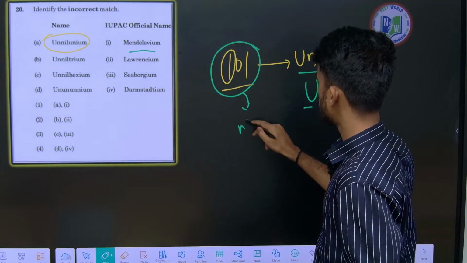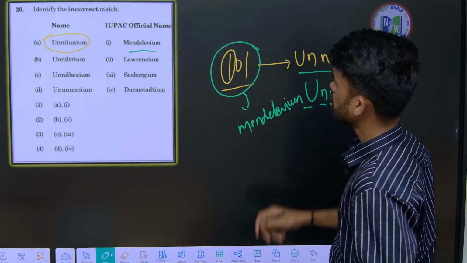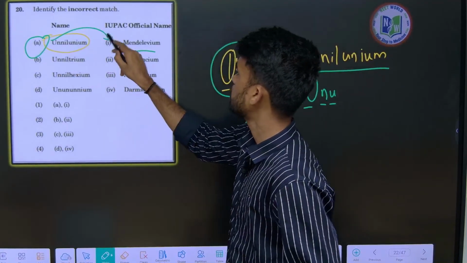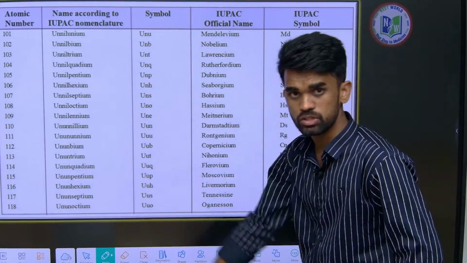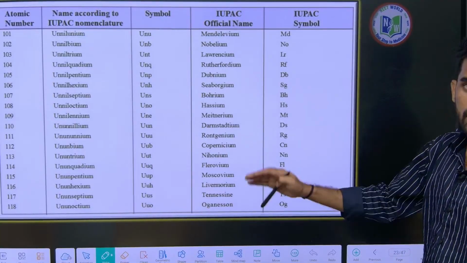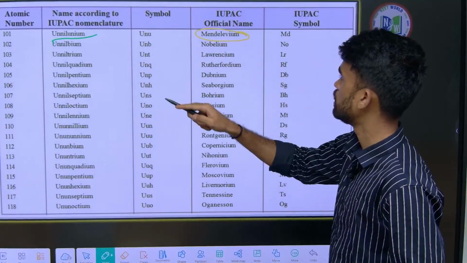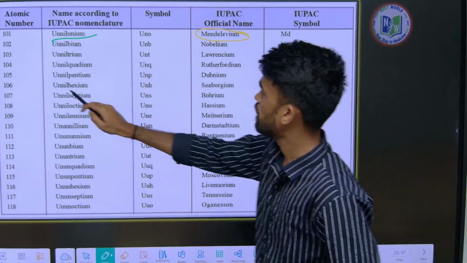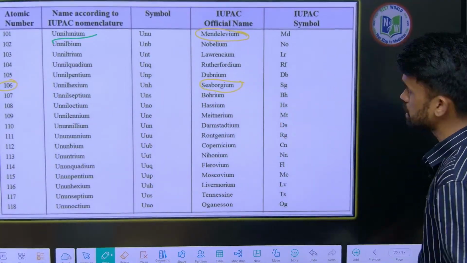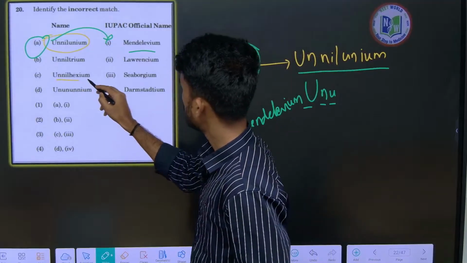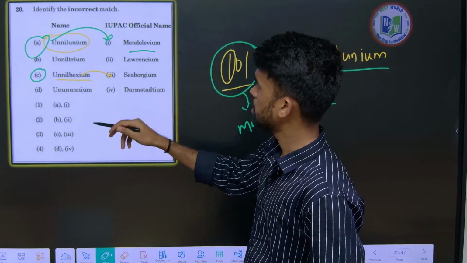So the 101 element is Mendelevium. Like that we need to arrange. I have mentioned everything here, so take a screenshot and try to learn these things. Again, 106 they have mentioned in the question, so that is Seaborgium. Here, unnilhexium, so this is nothing but this one. Based on this you have to answer.